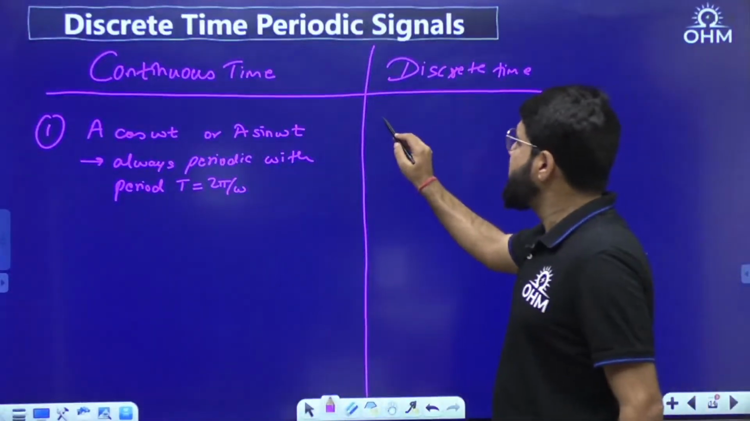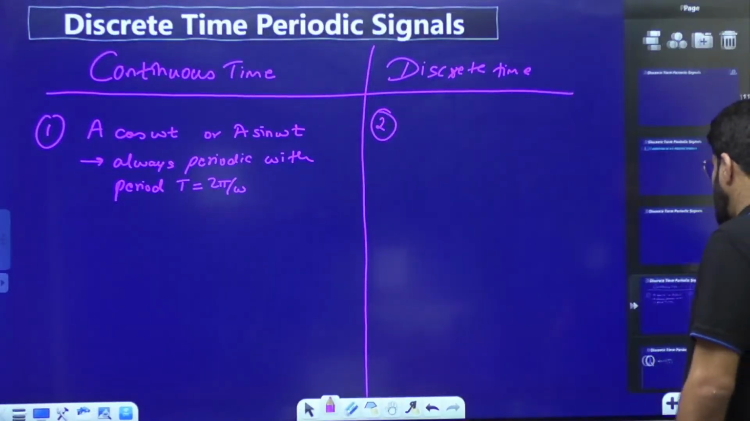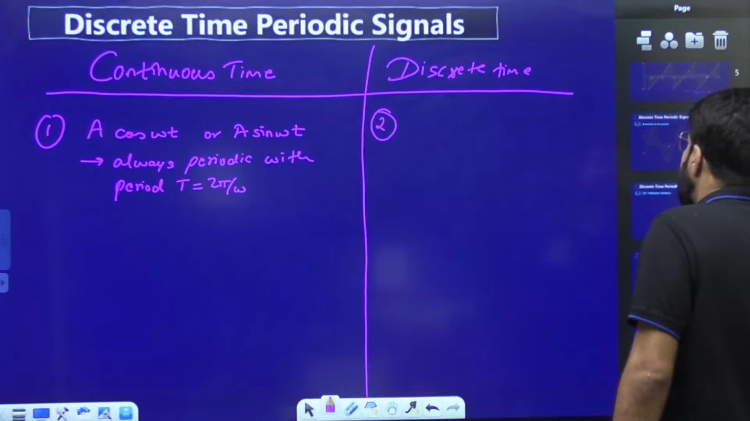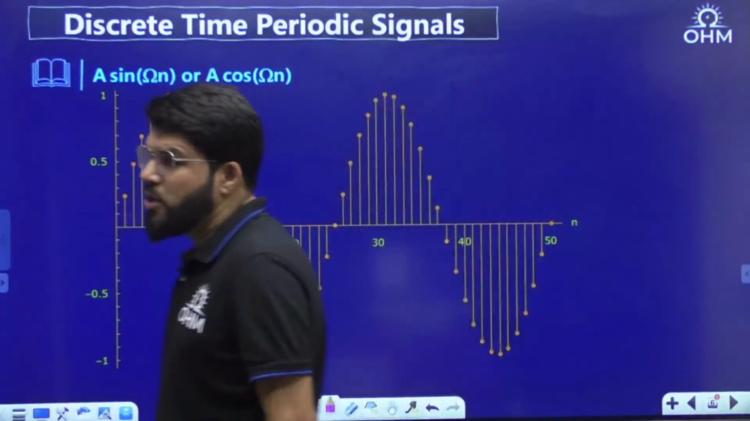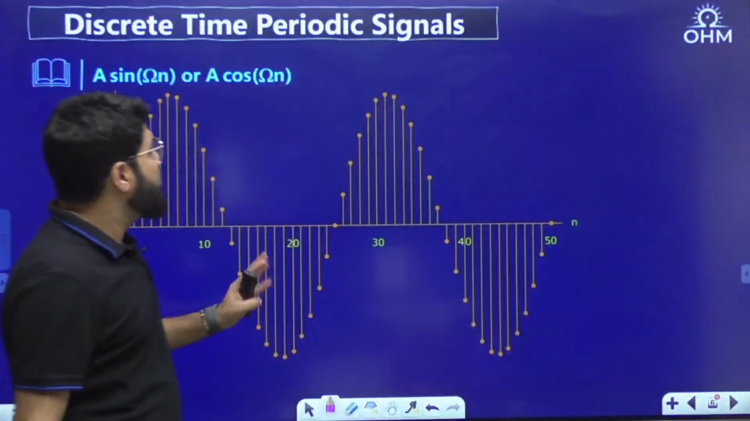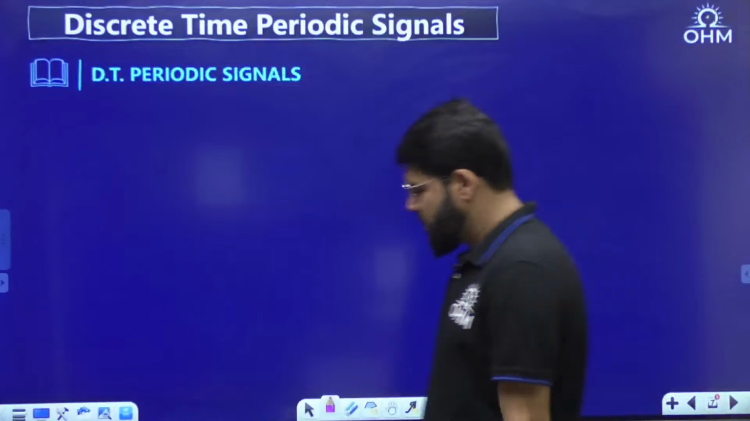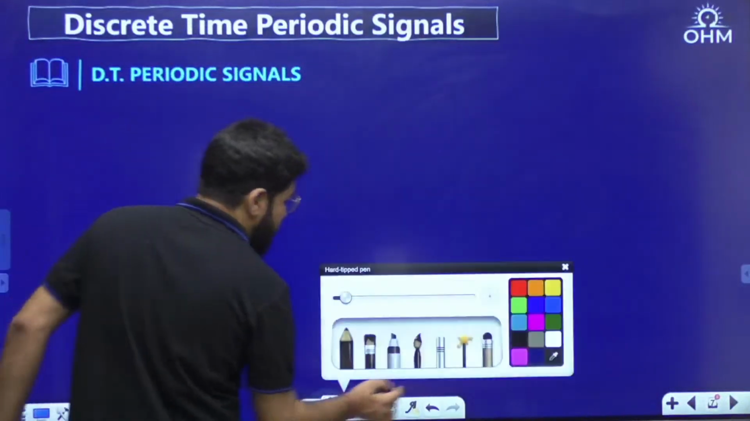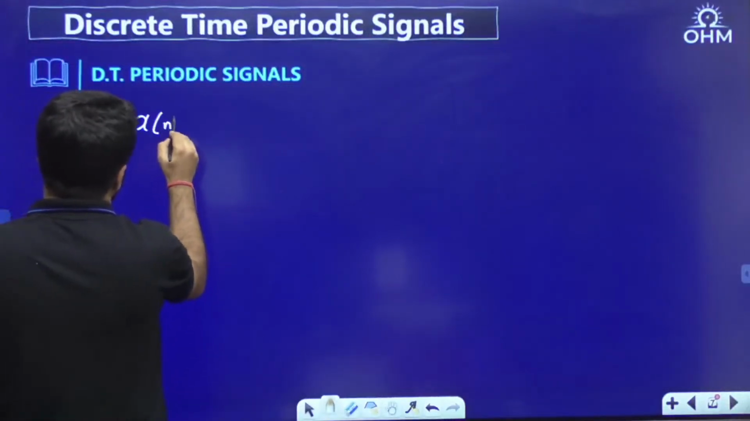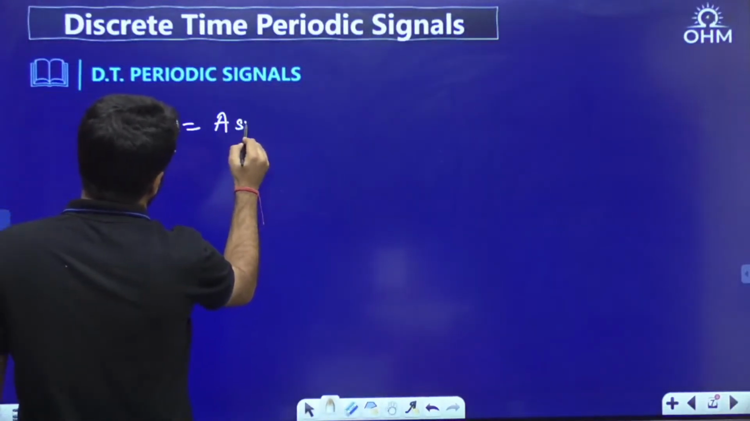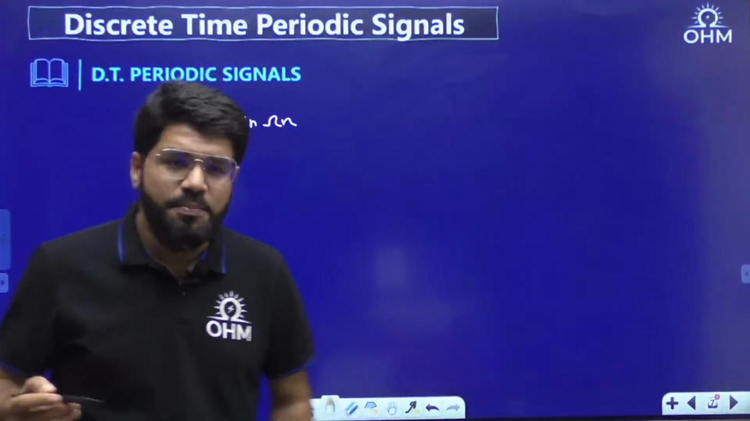What happens in discrete time? Again, do you get periodicity always, or is there some twist? This is the waveform of a sinusoid signal, which definitely looks periodic here. But will it be always periodic for any value of omega? Let's have a look into this. Considering a discrete-time periodic signal, suppose I take x[n] is equal to A sin omega n, and suppose this is periodic.